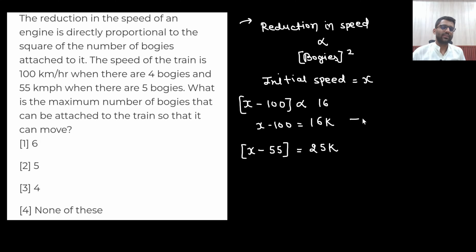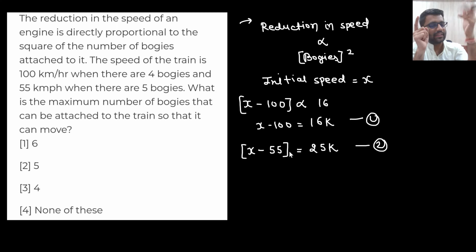Did you understand these two equations? This was the most important part of this problem. The first step was the most important: what should we write? 100 kmph, 4 bogies. Is there any relation? The relation is the reduction in the speed. Initially the speed was x, now the speed is 100. So the reduction in speed is x minus 100, which is proportional to 16. So x minus 100 is equal to 16k, x minus 55 is equal to 25k.